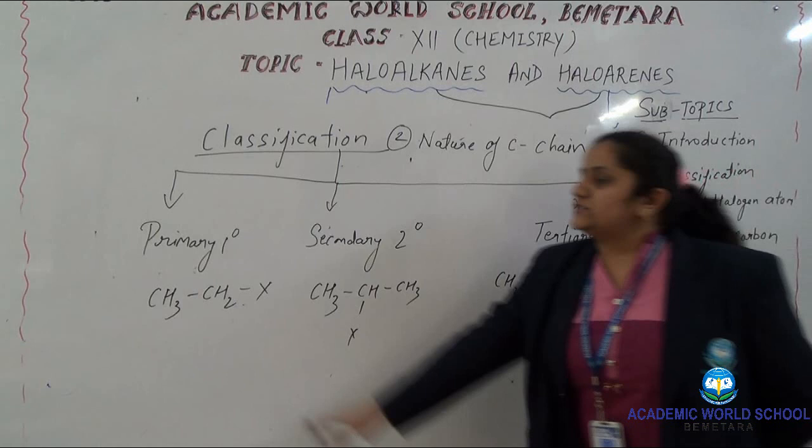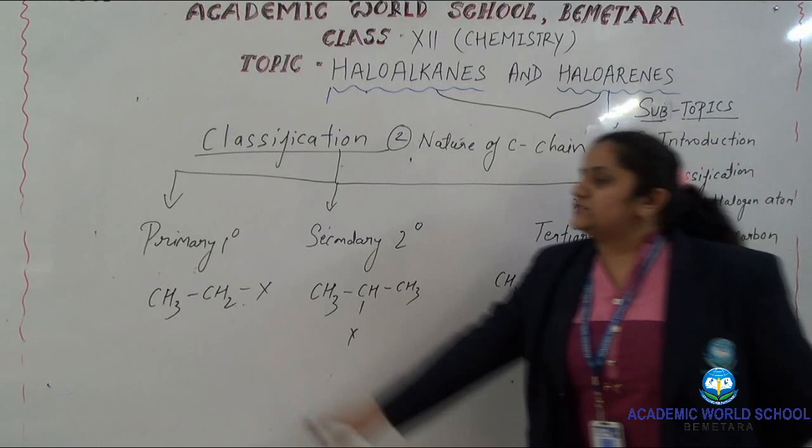Proceed toward sp2. There are only 2 classes: first is vinyl and second is aryl.